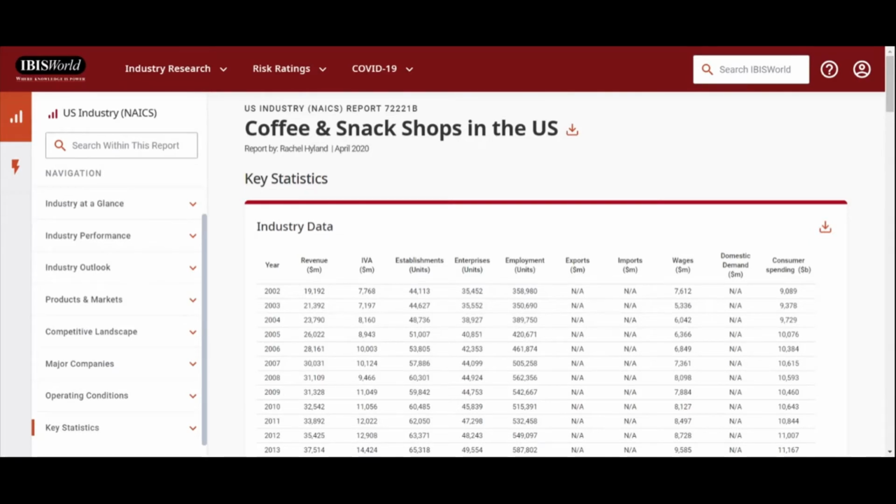Okay, so that's IBIS, a quick rundown of IBISWorld. Again, it's really good for industry reports, in-depth reports on U.S. industries, some global industries, some Chinese ones, but mostly U.S. focused, at least in terms of what we have access to.